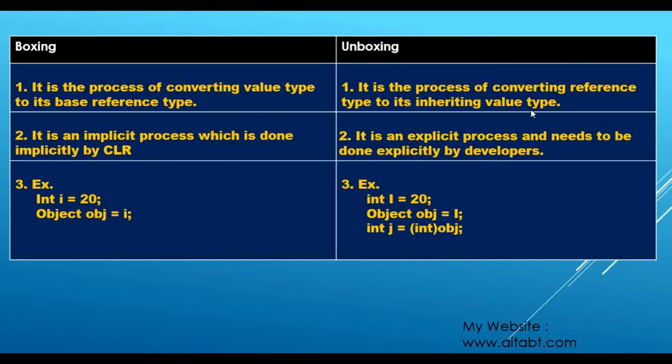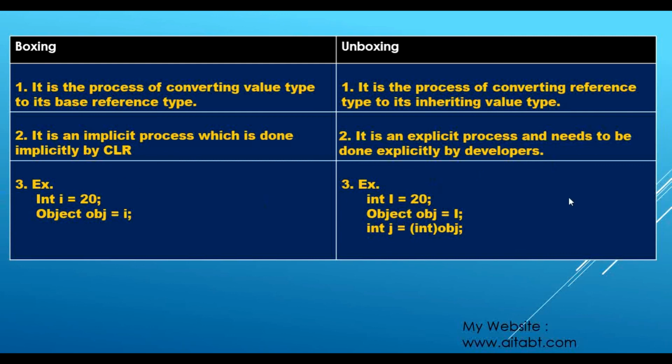So that is why it is explicit, because we know this is a reference type, a bigger type actually, and we have to convert that to a smaller type, that is a value type. So that is why that process is also an explicit process, and it needs to be done explicitly by the developer.